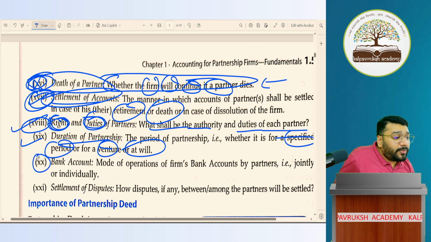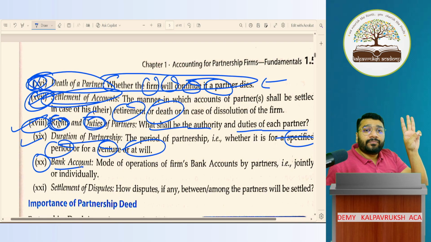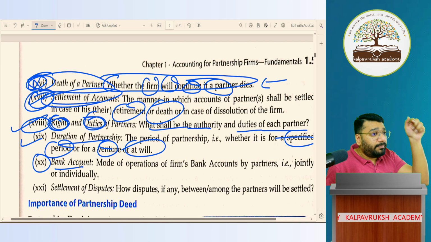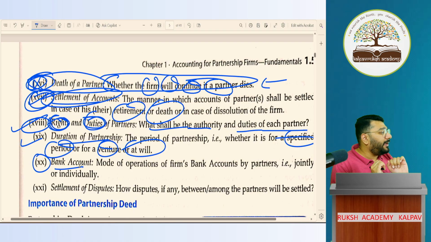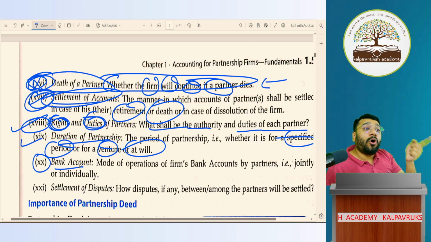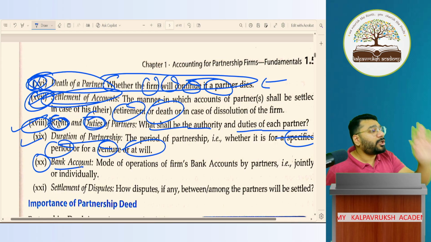Last, the 28th point: bank account. Who will operate, who will not operate? The 3 partners A, B, C, all the 3 can operate. Bank account is operated for making payments: NEFT, RTGS, GPay, PhonePe, etc. Whether all the 3 have the right to make the payment or not, you have to mention. If all the 3 have it, mention that all the 3 have the right to make the payment.